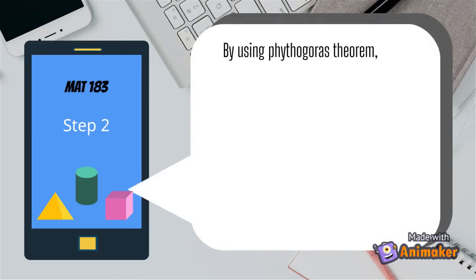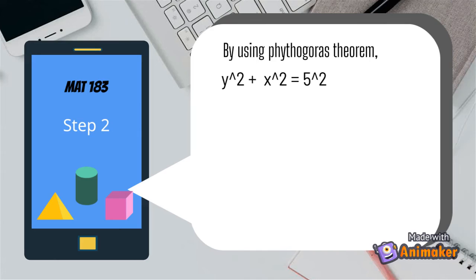Step 2. Firstly, we need to construct an equation by using Pythagoras theorem. In this case, we are given the length of the ladder, which is 5 meters. Relate the value into the equation: y square plus x square equals 5 square.